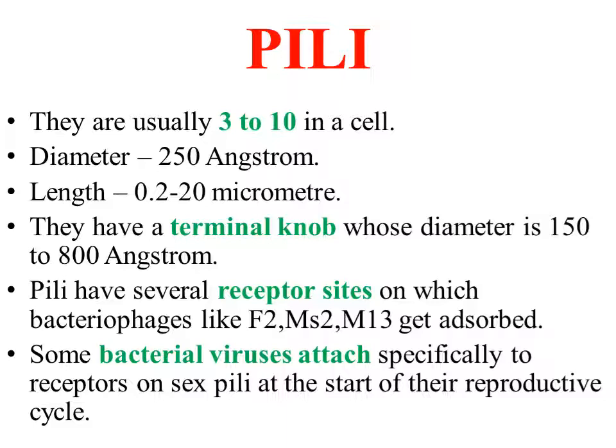Pili have several receptor sites on this terminal knob through which bacteriophages like F2, MS2, and M13 get absorbed, and they enter into the bacterial cell and start their reproductive cycle.